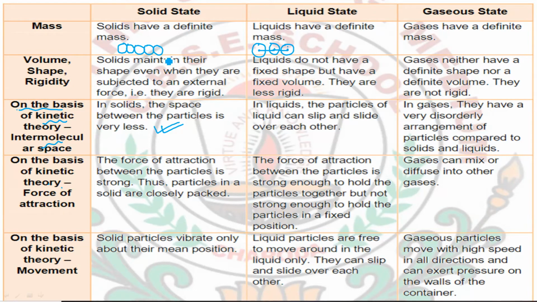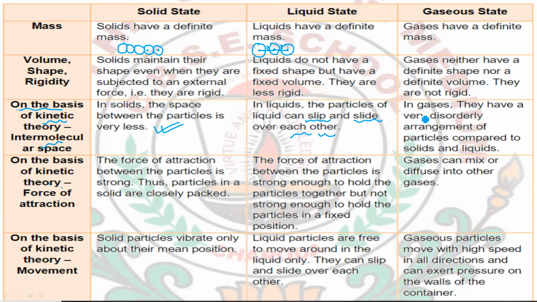While in the case of liquids, there is some space between two particles, so this space is larger in comparison to solids. Due to this larger particle space, the particles can slip and slide over each other, and hence a liquid can flow.